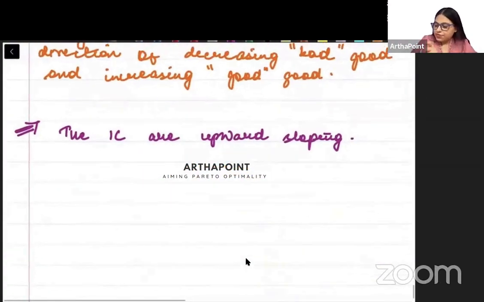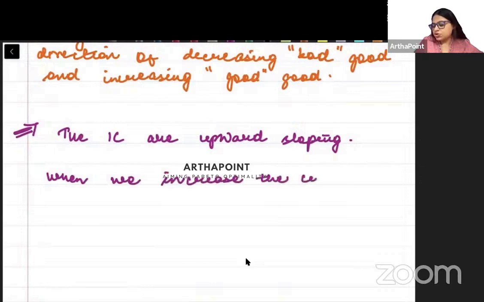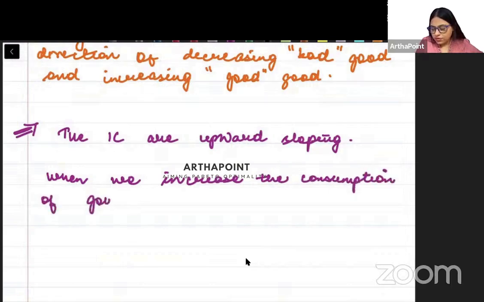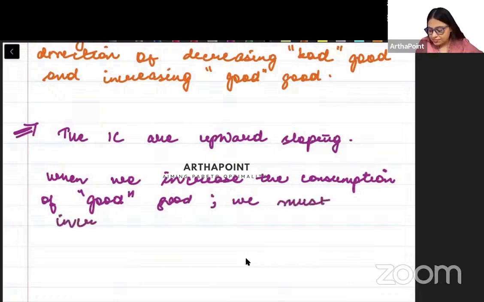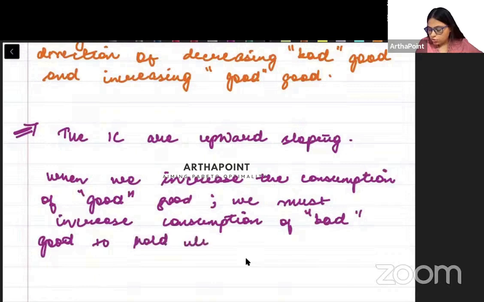Because when we increase the consumption of good, we must increase consumption of bad good to hold utility constant.